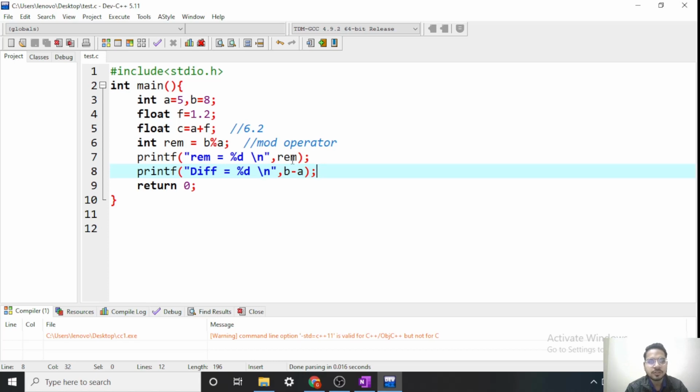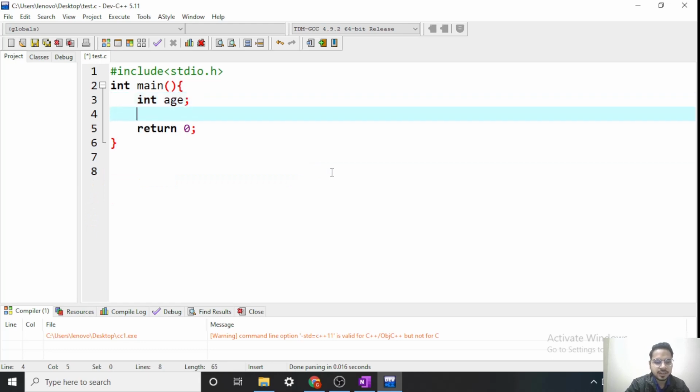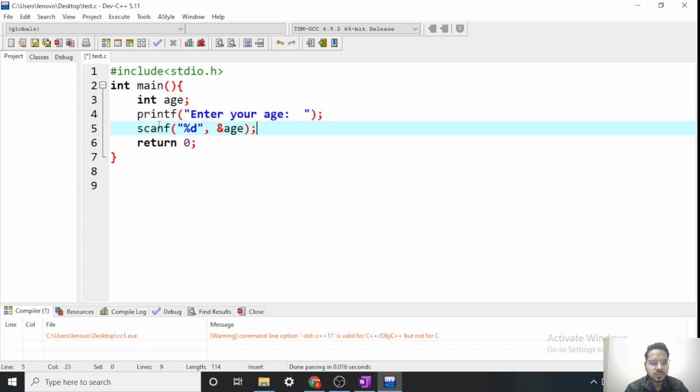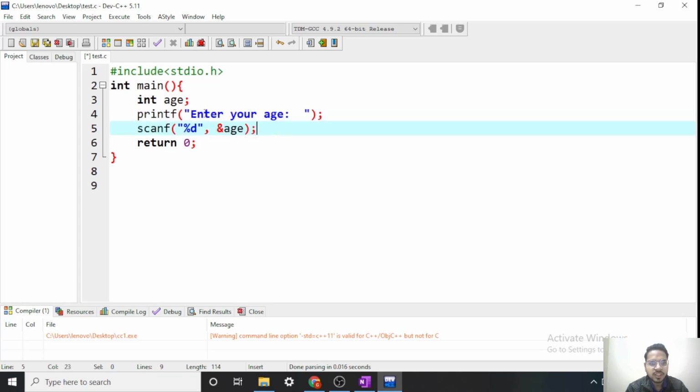In other words, what if I want to take a decision based on some condition? To simplify this, let's say I have int age and I am asking the user to input age. I will print a message like enter your age, then input it. Now based on this value of age, I want to take a decision. Let's take a very normal decision: if age is greater than or equal to 18, then we print a message that you are adult, else we print a message you are child.